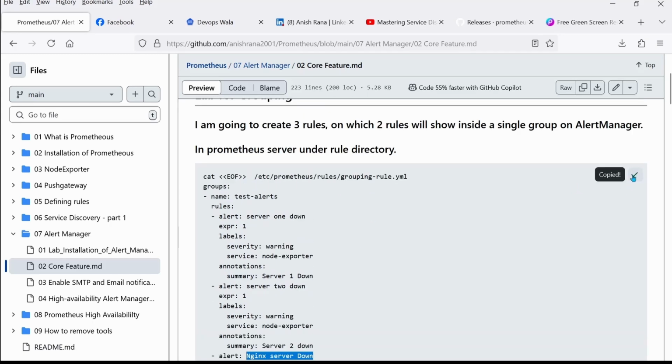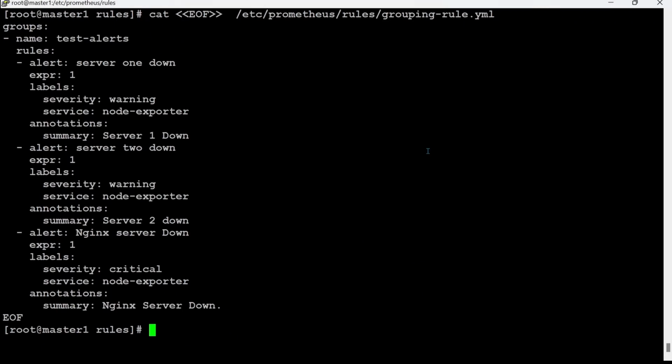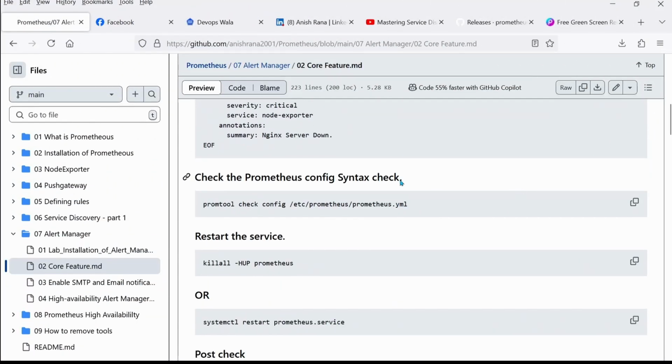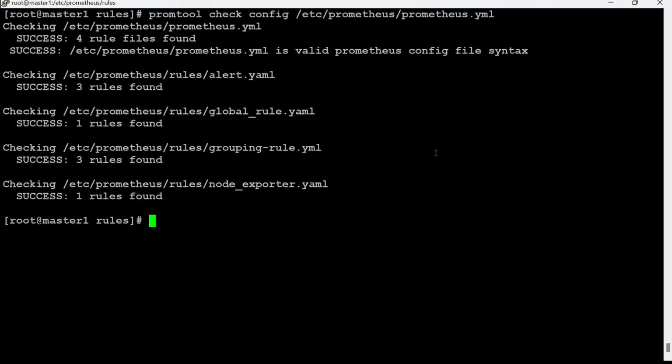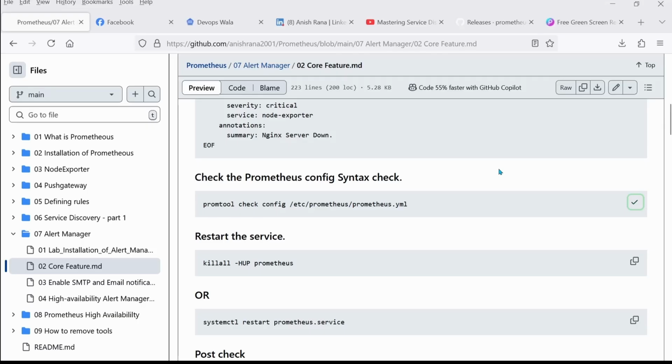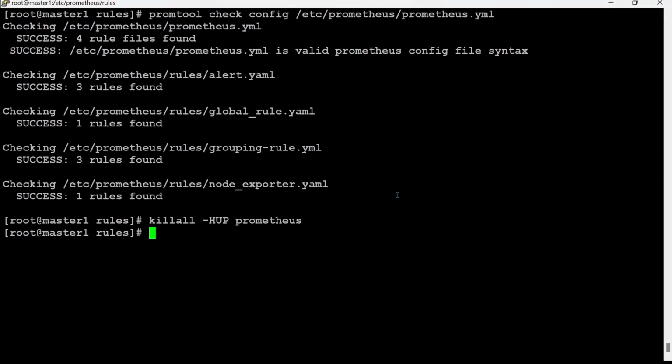Let me create this file inside my rule directory. I'm already in my rule directory, but here I have mentioned the absolute path. After that, whenever we make any configuration changes, we must check the Prometheus syntax, and all are success. It means that my syntax is right, and then kill the Prometheus service.